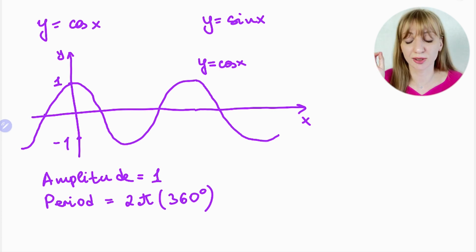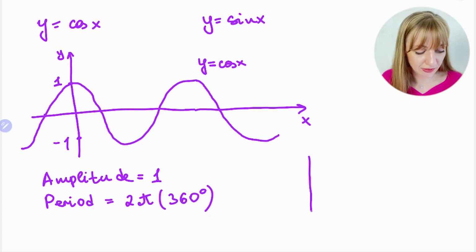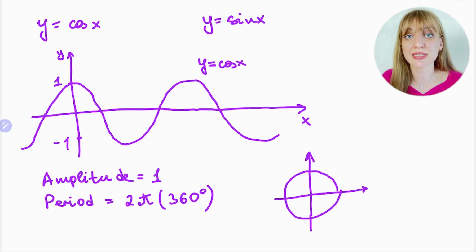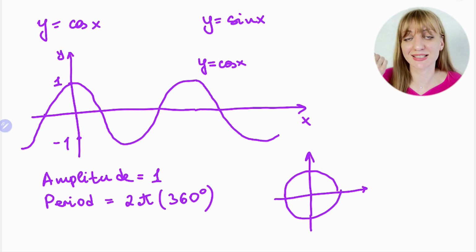And we continue about this graph, about period, radians and degrees, because I also explain what radians are, what degrees are, and how to get from radians to degrees, and also the unit circle, if you at least know something about the unit circle, and we use it for solving trigonometric equations as usual. Then what? You know that everything repeats in one circle. That's why the period is 2 pi, because a full circle is 2 pi or 360 degrees.